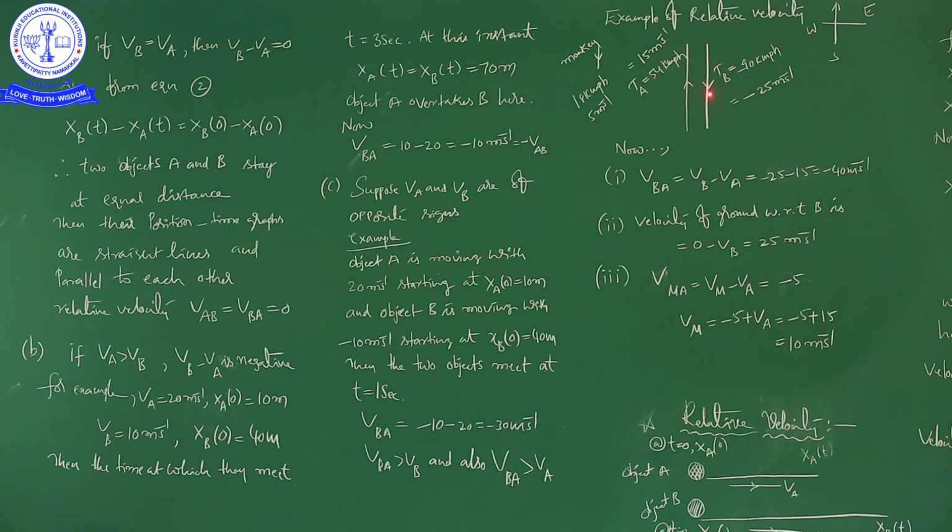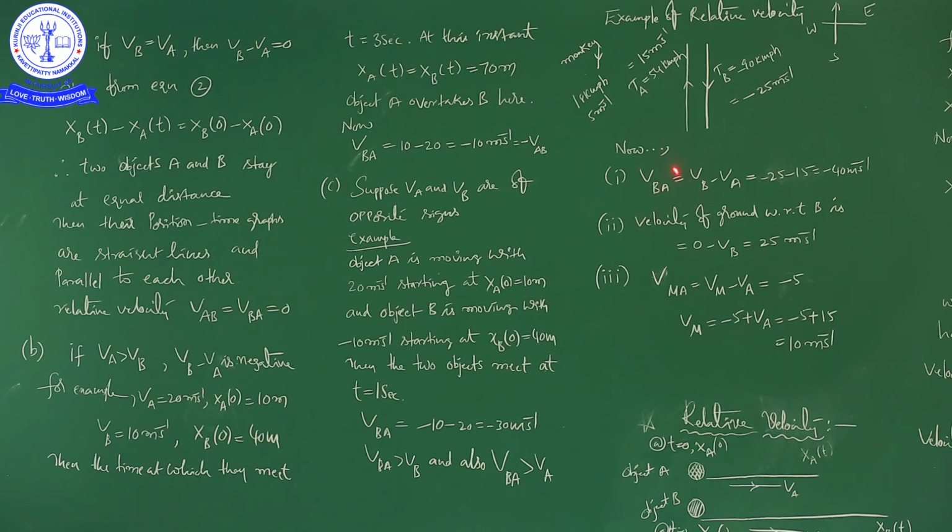Two trains are there. Train A is moving towards north with 15 meters per second speed. Another train is moving towards south with 25 meters per second speed. Now, what is the velocity of B relative to A?